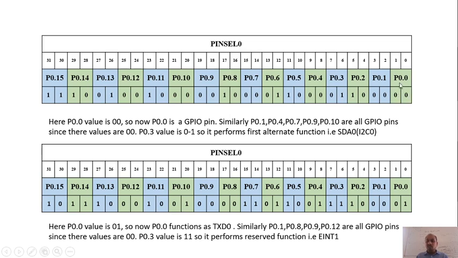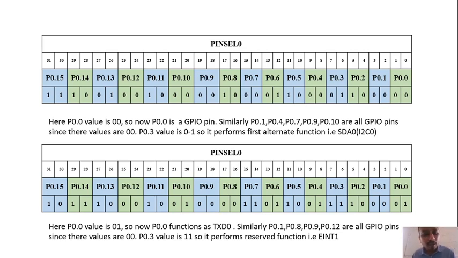So you can see here P0.0, 0.1, 0.4, 0.7, 0.9, 0.10, 0.12, all these values are 00, correct? So all these pins will be performing the GPIO function.